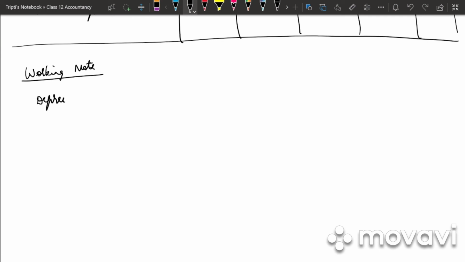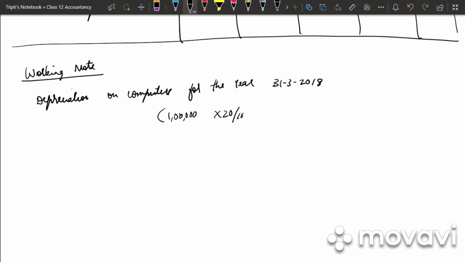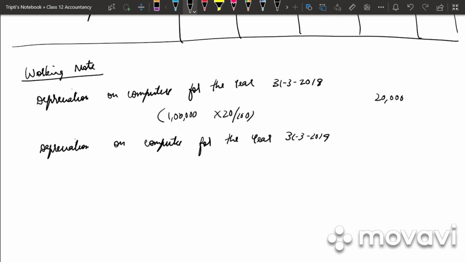So first we will be calculating depreciation on computers for the year 31/3/2018. How much is it? 1 lakh into 20 by 100, that is 20,000. Then we have depreciation on computer for the year 31/3/2019.